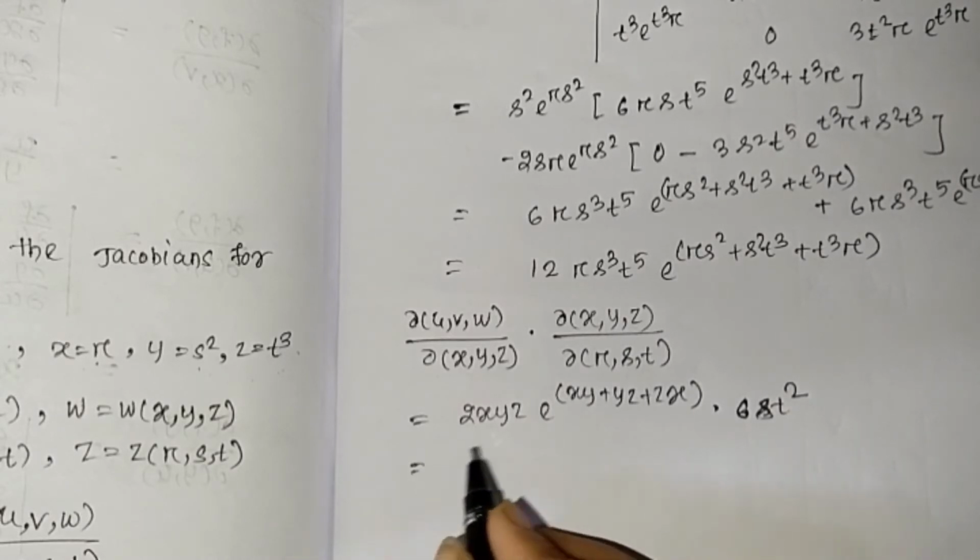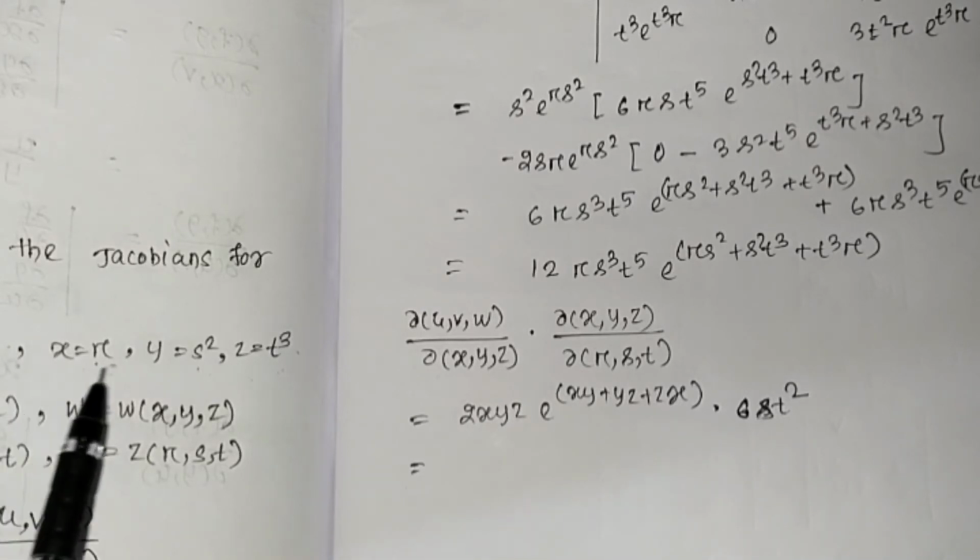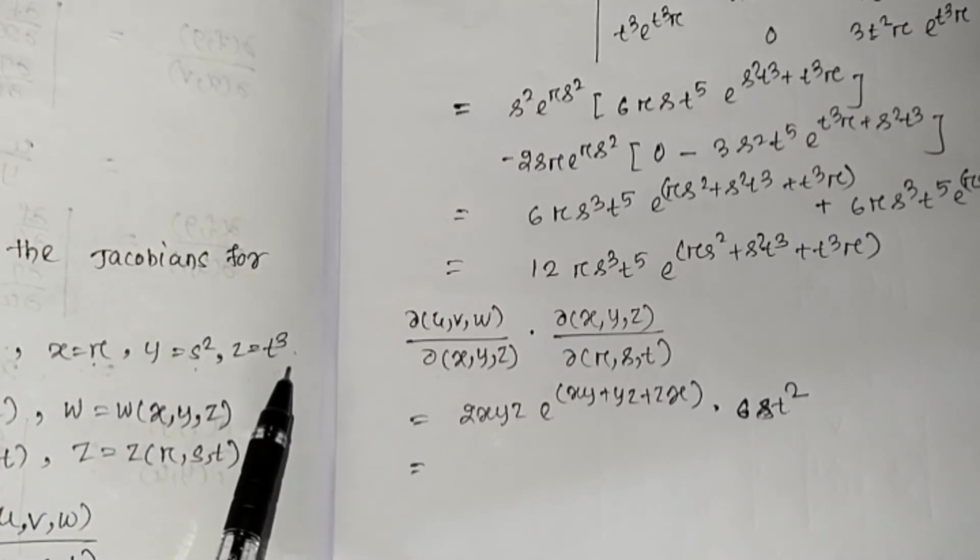Here we know x equals r, y equals s square, z equals t^4.